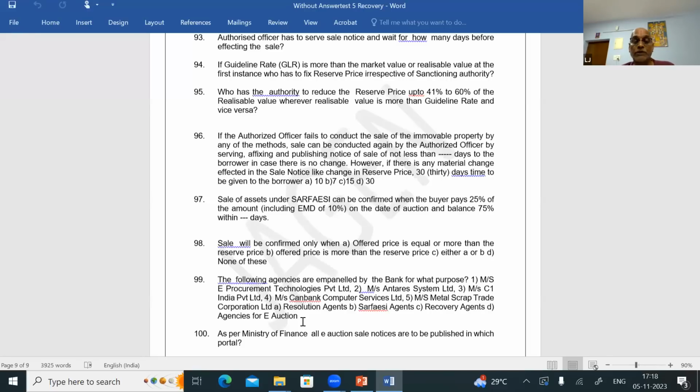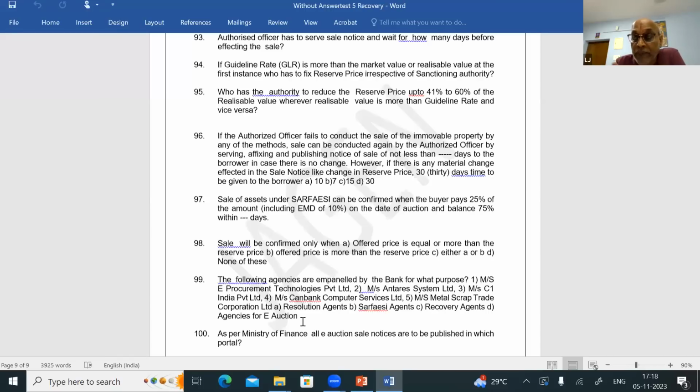Last question. As per Ministry of Finance, all e-auction sale notices are to be published in which portal? You can note down the name of the portal. Anyway, I will post the answer. IBAPI. I for India, B for Bombay, A for Apple, P for pen, I for India. IBAPI portal.